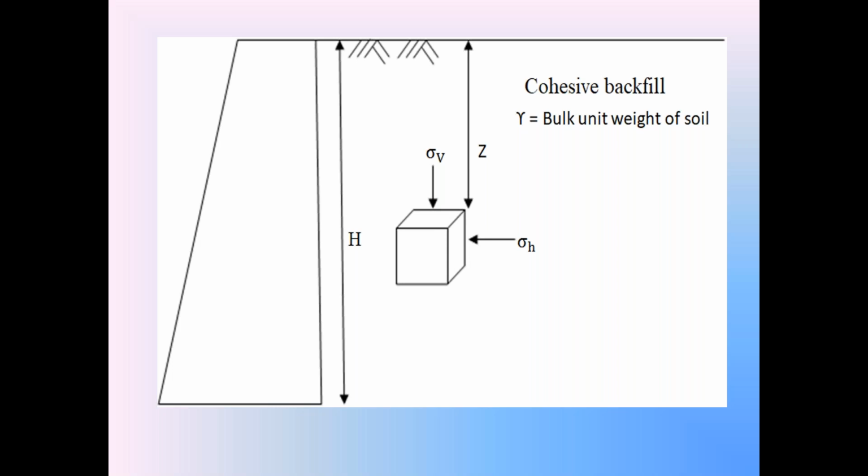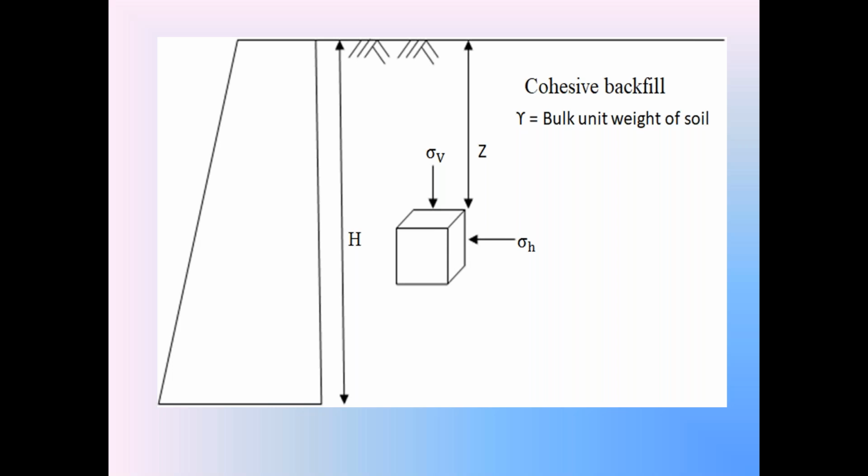So sigma 1 is equal to sigma v in the vertically downward direction, and the second principal stress sigma 3 is equal to sigma h in the horizontal direction.